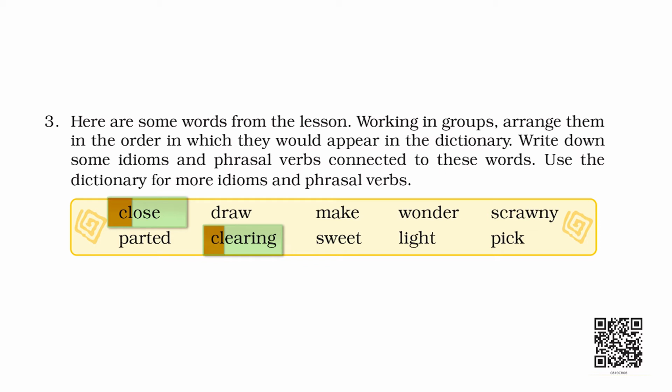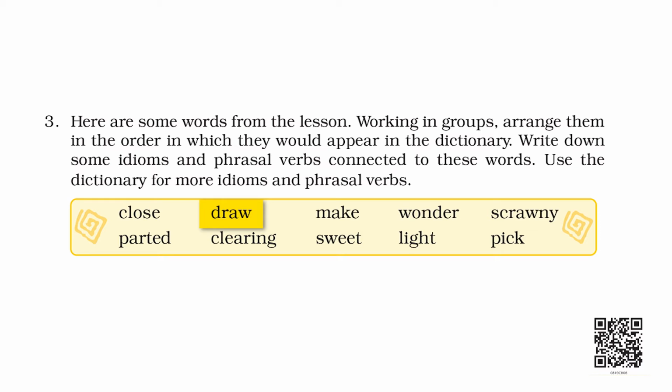One has O, the other one has E. So, which of these will come first? Certainly, the one which has CLE. So, clearing first, then close. Certainly, after that, there would be the word with D, draw, and then you will try the rest later.